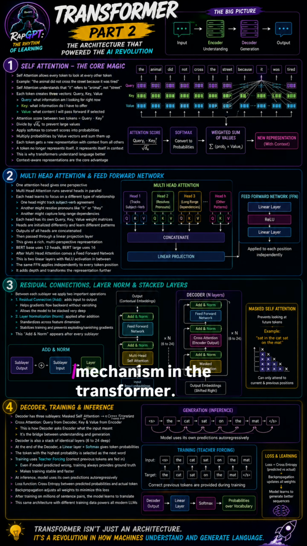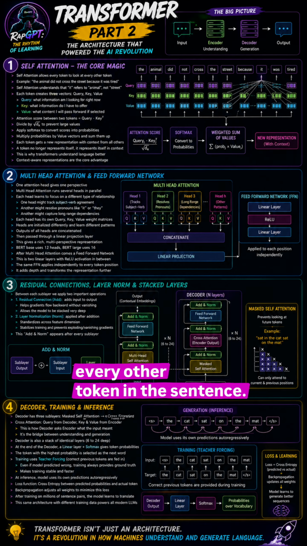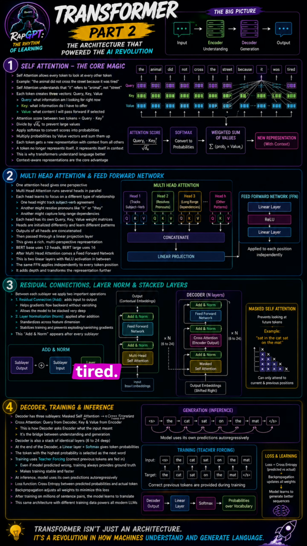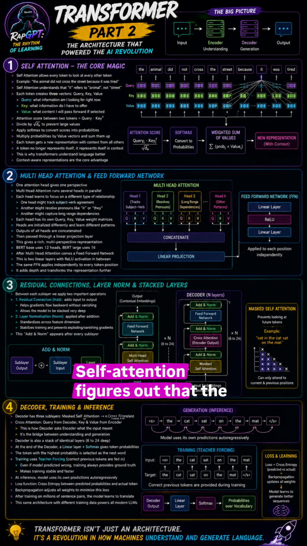Self-attention is the most important mechanism in the transformer. It allows every token to look at every other token in the sentence. Take the sentence "the animal did not cross the street because it was tired." Self-attention figures out that the word "it" refers to animal, not street.